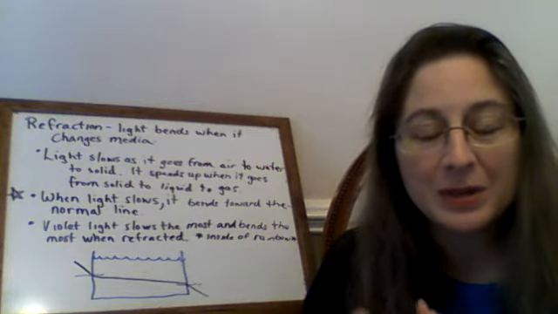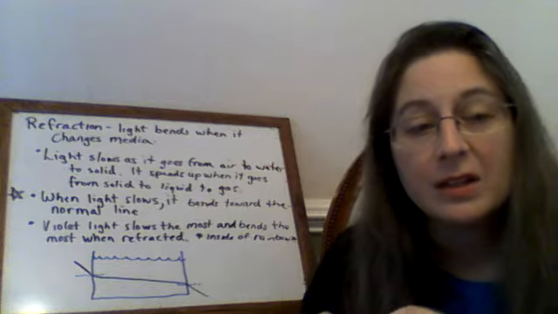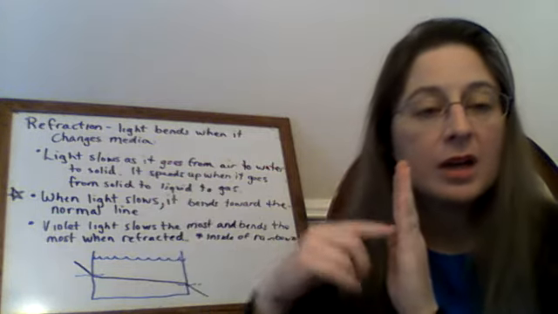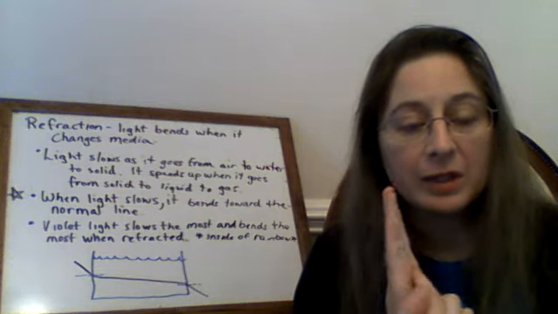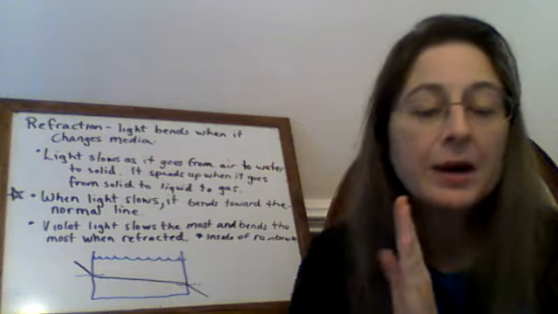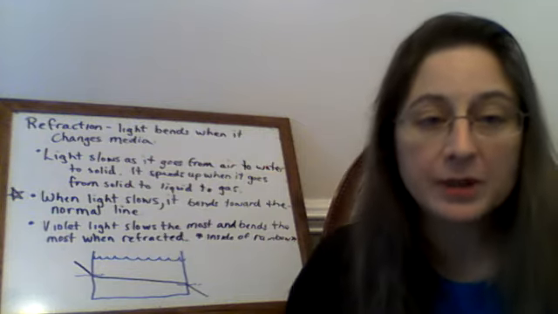Light changes speed based on what it's traveling in. Say it's here in the air, it hits my window, it will slow down while it's inside the window, but when it comes out on the other side of the window, it will actually speed back up because it's now in air, and it will go the speed of light in air.